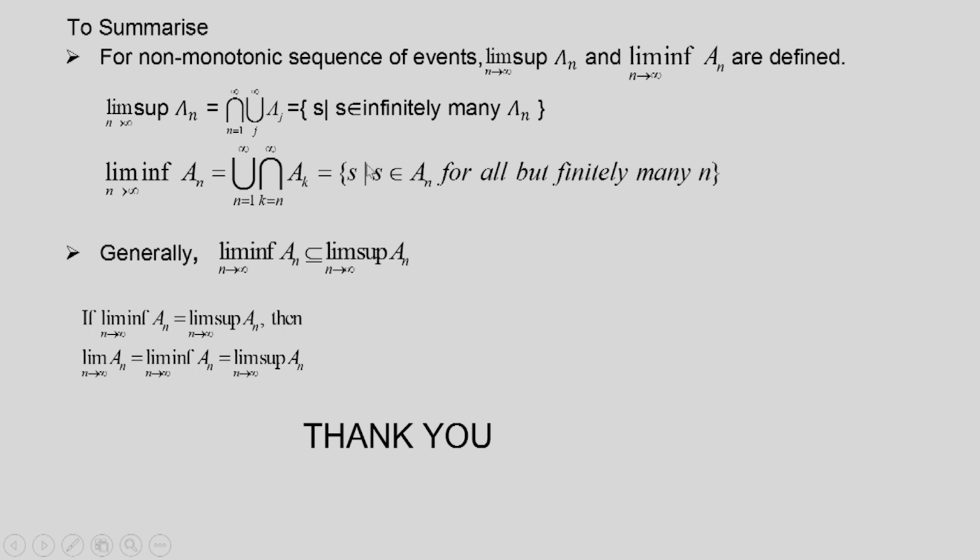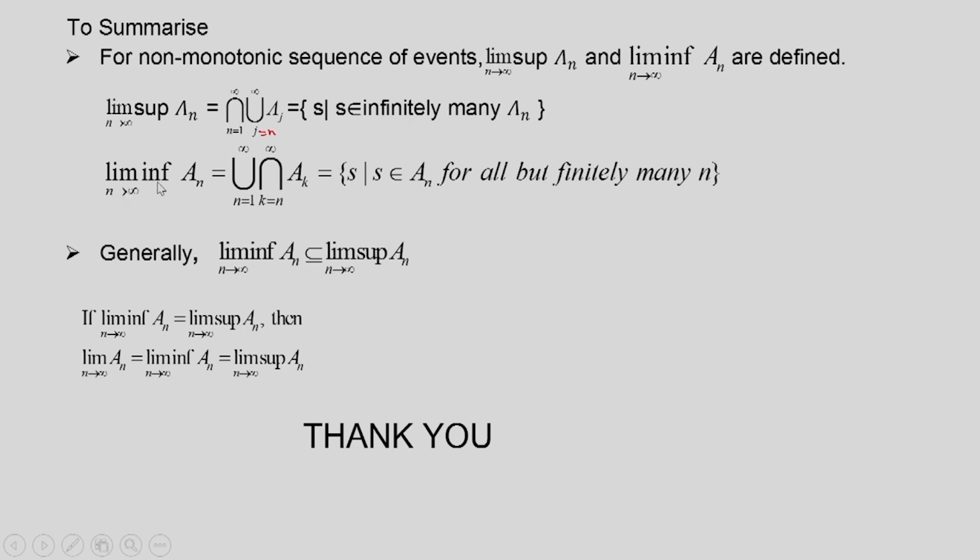So, this is the same as the set of elements S which occur in infinitely many An. So, S belongs to infinitely many An. So, this is the lim sup.